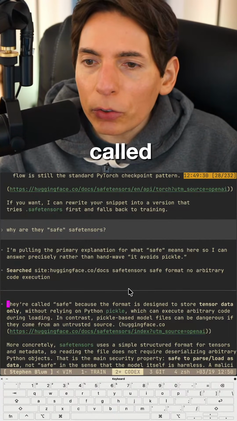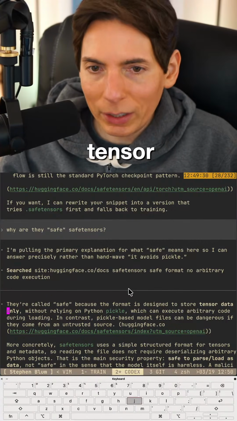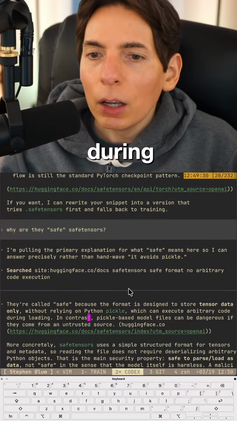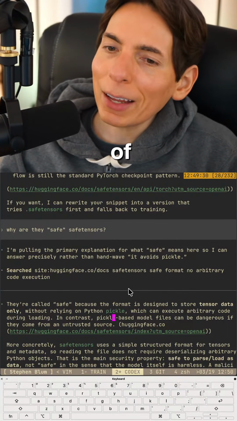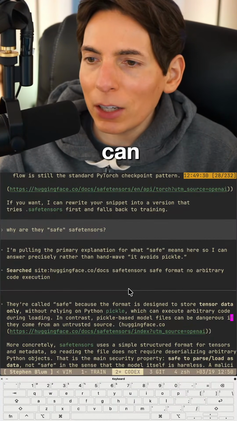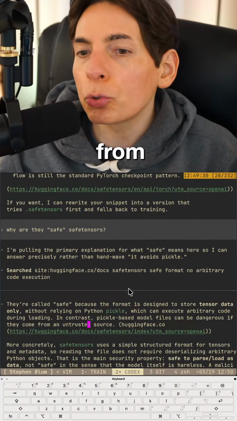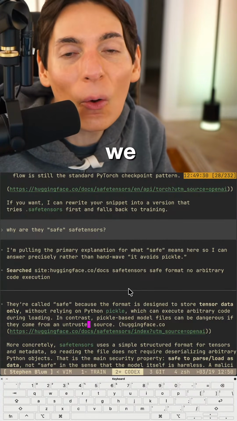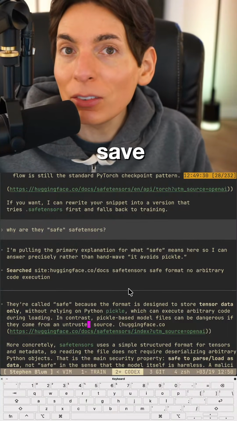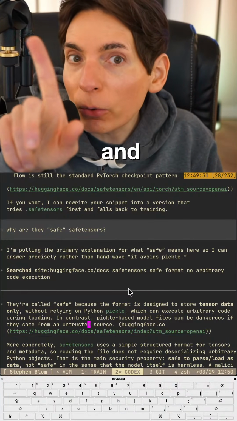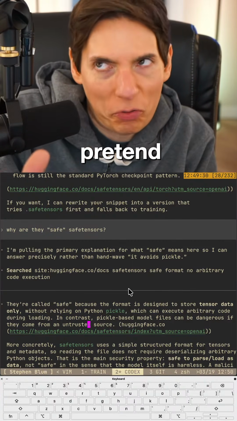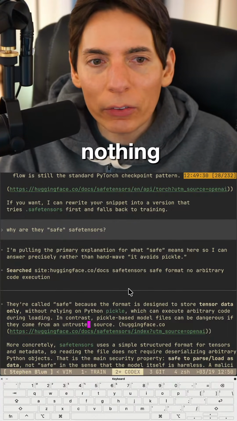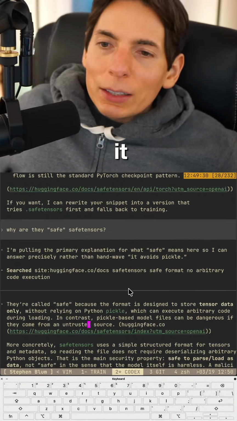Okay, let's read this. They're called safe because the format is designed to store tensor data only, without relying on Pytorch pickle, which can execute arbitrary code during loading. Oh, well, we kind of want that, though. Pickle-based model files can be dangerous if they come from untrusted sources. Oh, now we know. Okay, safe tensor means it's just the data and none of the risk. For the most part, right? I think it's just called that because they're saved and nothing else other than the tensors. Got it.